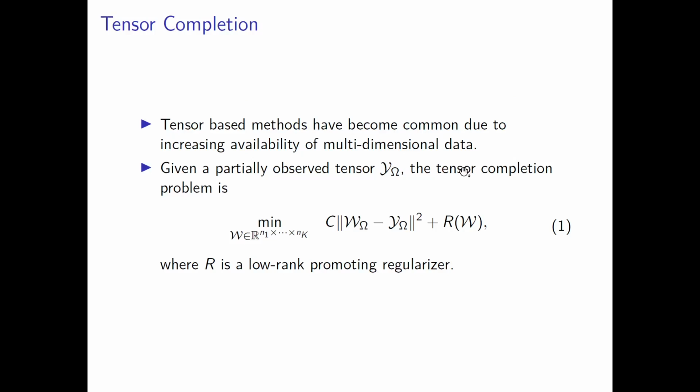In recent years, tensor-based methods have become a common alternative to the matrix-based methods when dealing with multidimensional data. A common problem in this setting is the problem of tensor completion, where we are given a partially observed tensor Y and want to recover the original tensor. We assume that the underlying tensor has a low rank, and a typical way of formulating this is given in equation 1. The first term in the objective is the least square loss over the indices omega for which we know the value, and the second term is the low rank promoting regularizer R.